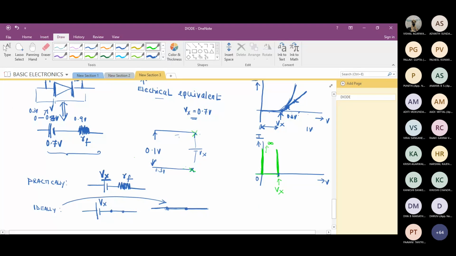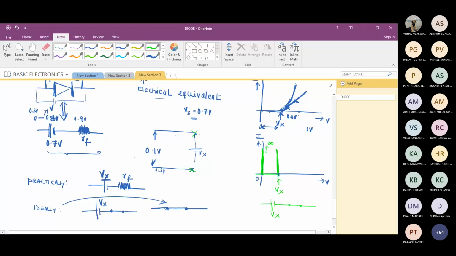Exactly. So the diode is not going to conduct till Vx, and after that the current shoots up. Means resistance is zero. Will it be like this? Yes, sir.